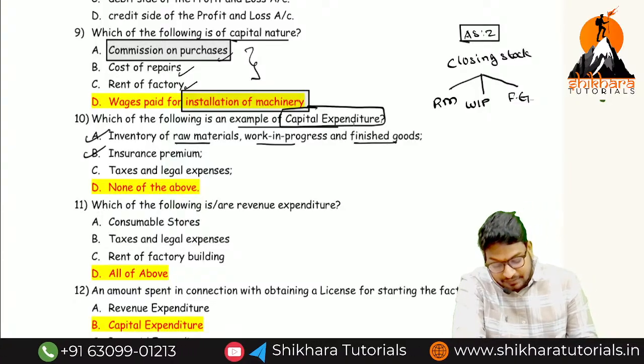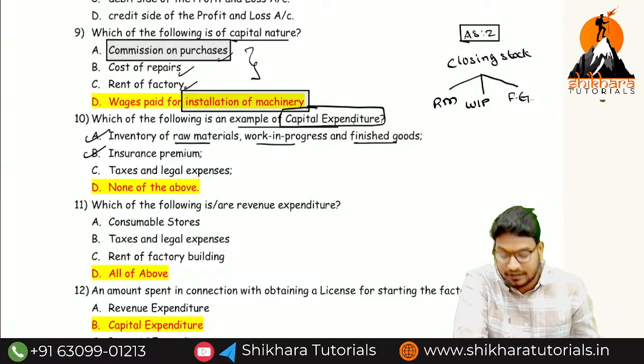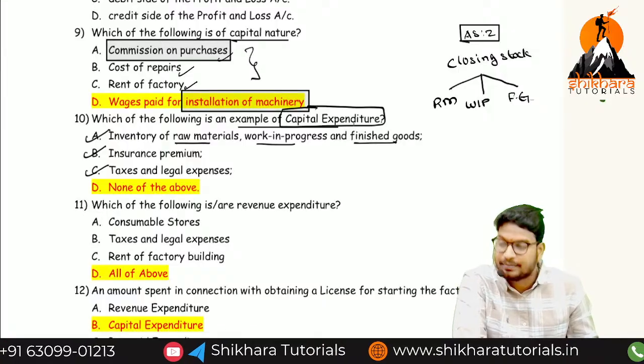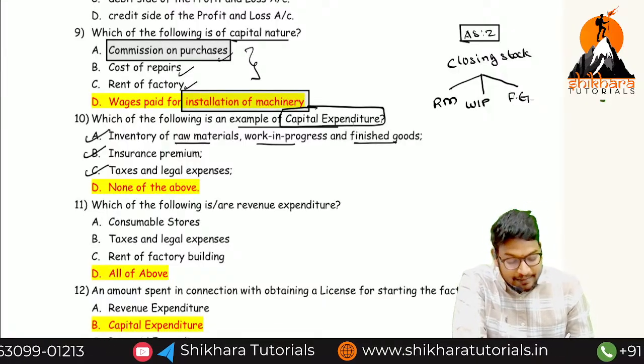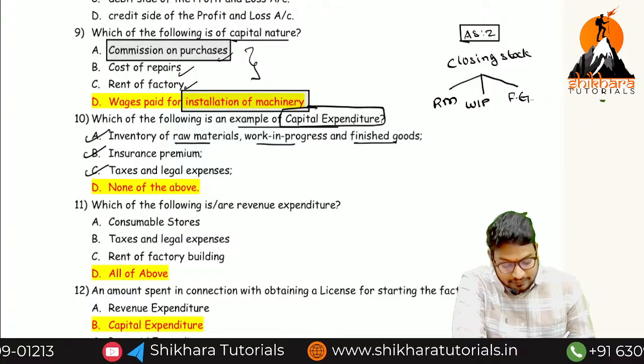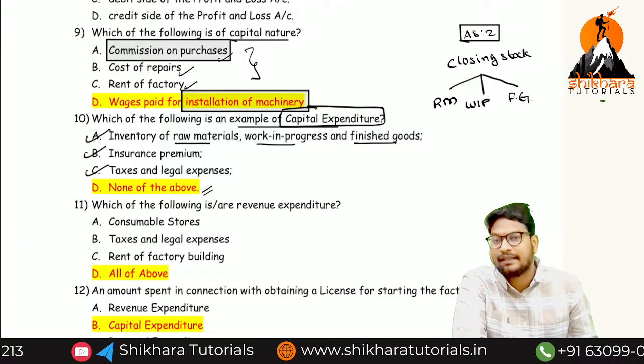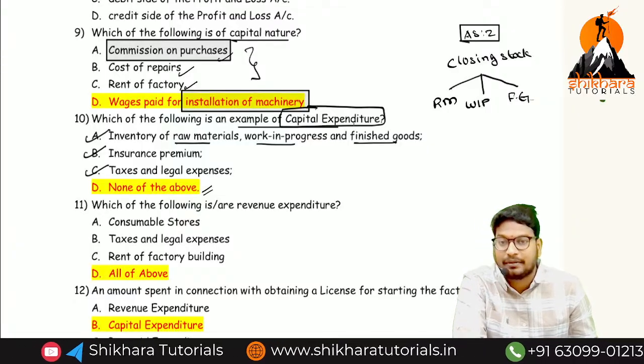Next, insurance premium, normal expenditure. It is also revenue. And taxes and legal expenses, revenue. So is there any capital expenditure in the above? No, none of the above is the correct answer. Sometimes MCQs like this will also come up.